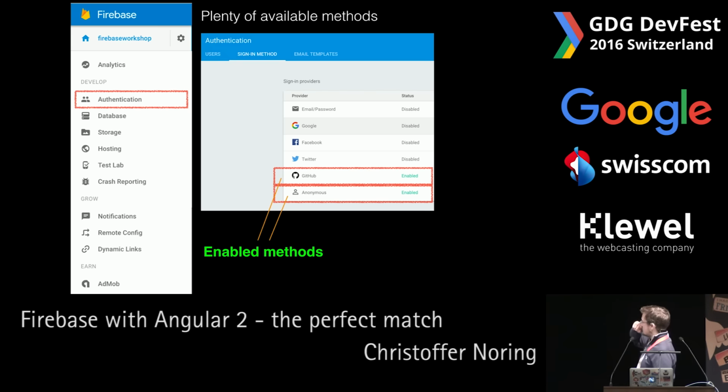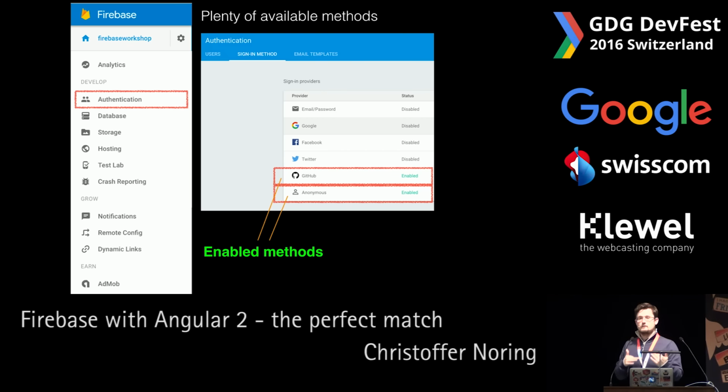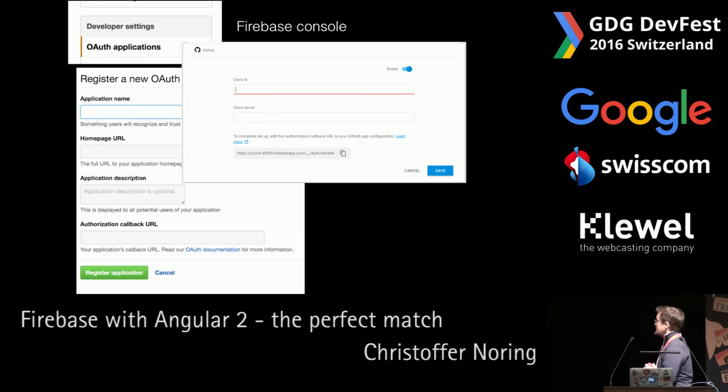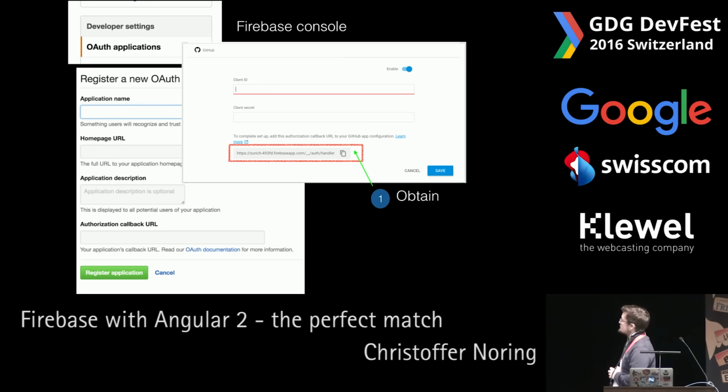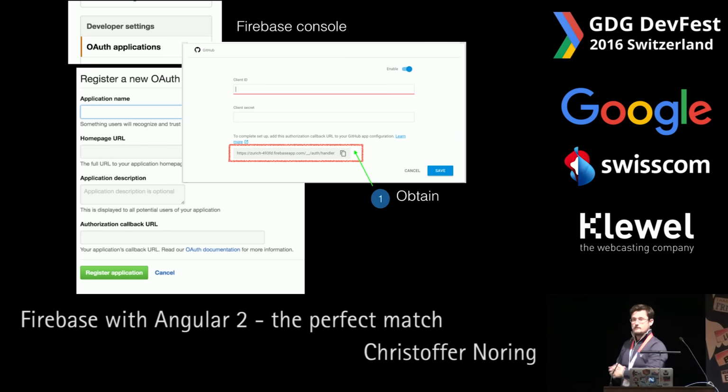So we try to enable one of these, but for us to be able to enable it, we need to give it a lot of data to make it properly set up. On the right here, we have our Firebase console, and on the left we have GitHub. I've effectively taken a print screen from the console and a print screen from GitHub, so you can see.